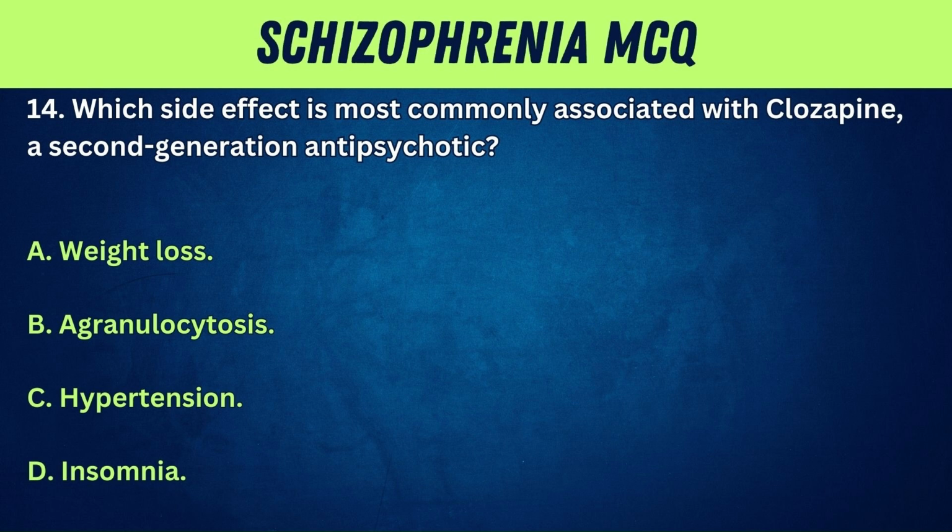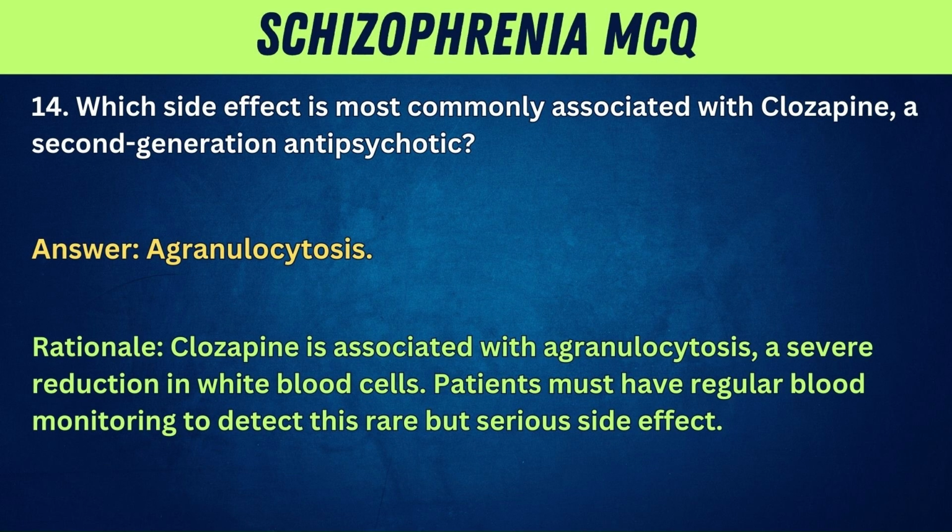14. Which side effect is most commonly associated with clozapine, a second-generation antipsychotic? A. Weight loss. B. Agranulocytosis. C. Hypertension. D. Insomnia. Answer: agranulocytosis. Rationale: clozapine is associated with agranulocytosis, a severe reduction in white blood cells. Patients must have regular blood monitoring to detect this rare but serious side effect.